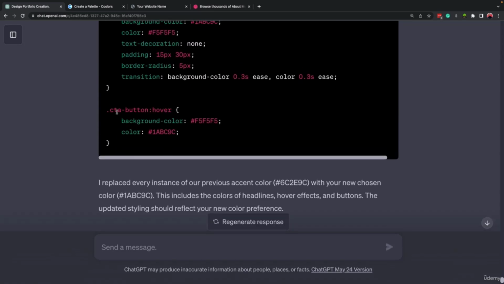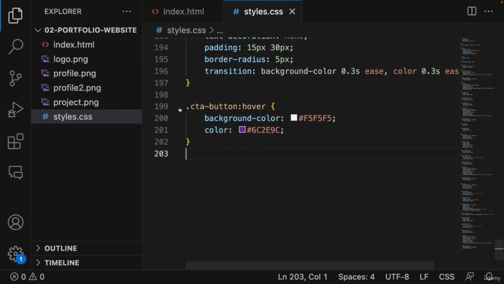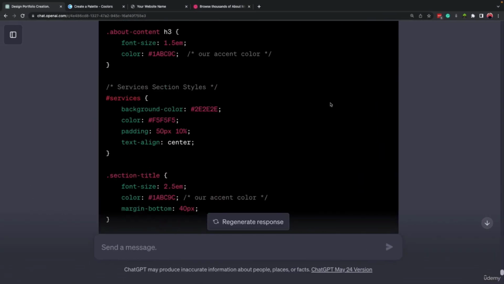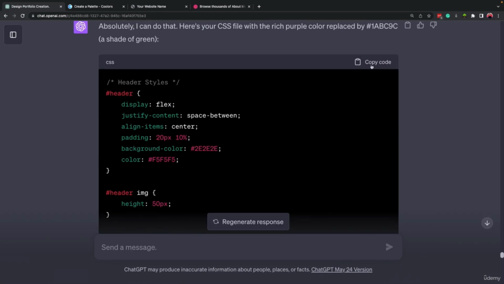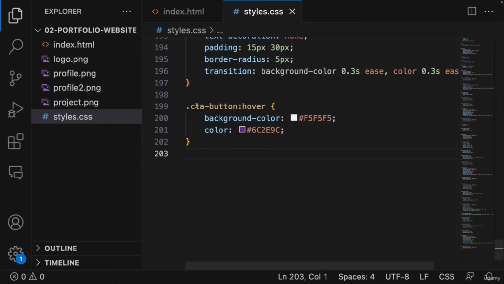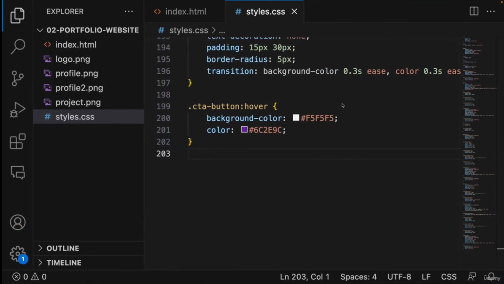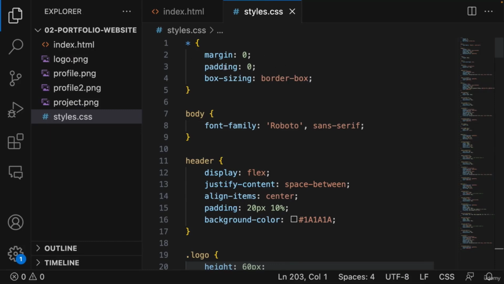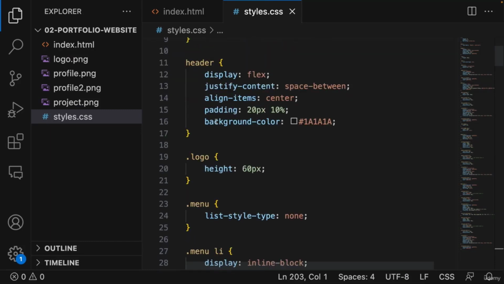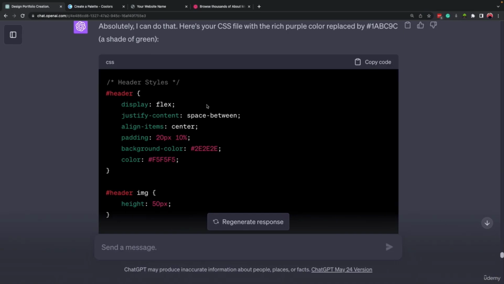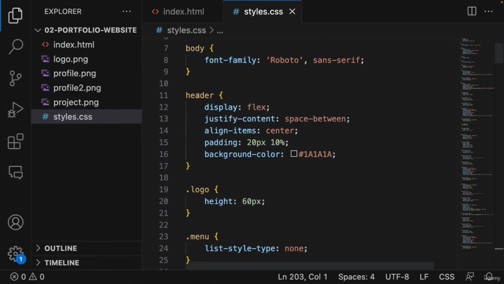All right, so the last part is the CTA-button hover. Let's come here and it's correct. Okay, so let's come to the top and copy all of it. And also you can make sure that it wrote all of it. So here it starts with header. If we go up, here we have body and then we have header.